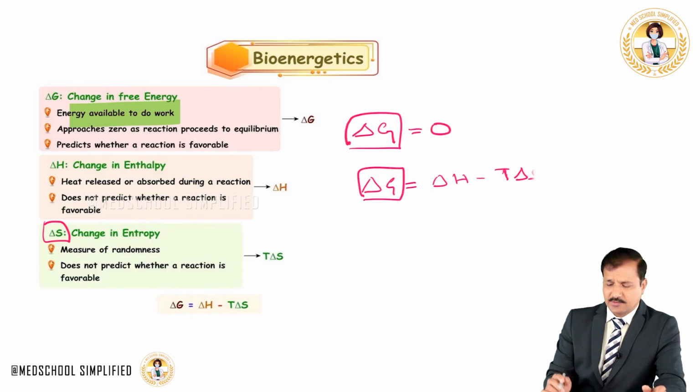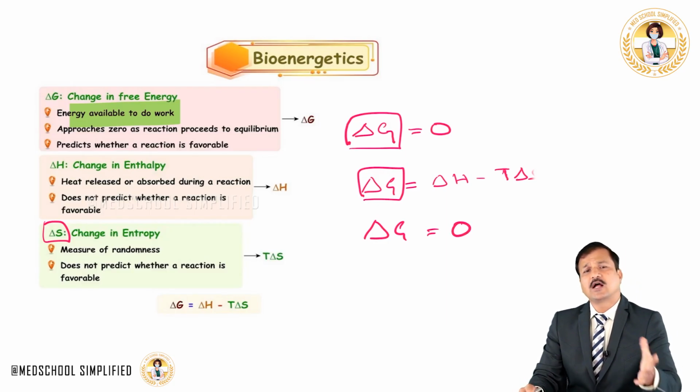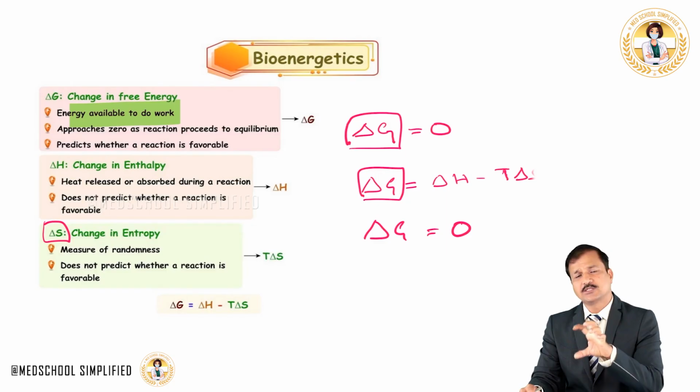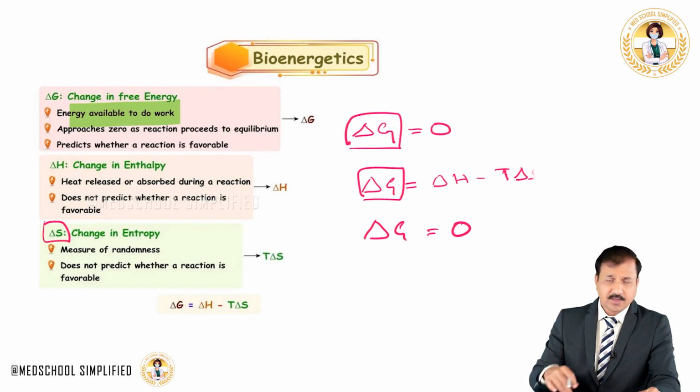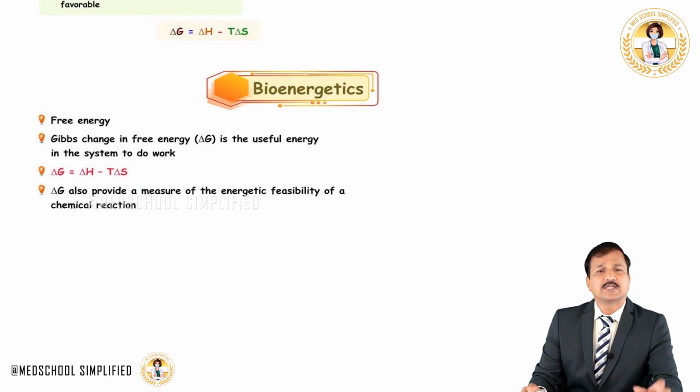So together, when we get the delta G value, if it is 0, that is an equilibrium reaction. Based on the sign, whether positive or negative, for the delta G we get, we can predict a reaction depending on the delta G value. Now, free energy is the energy that is available to do work.